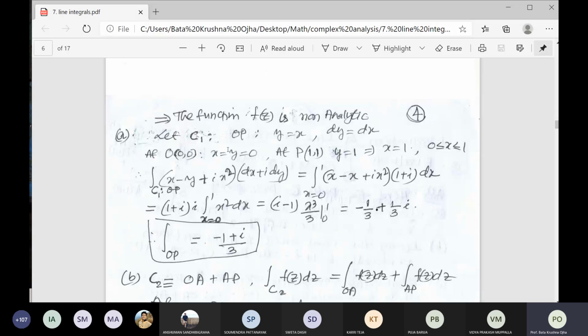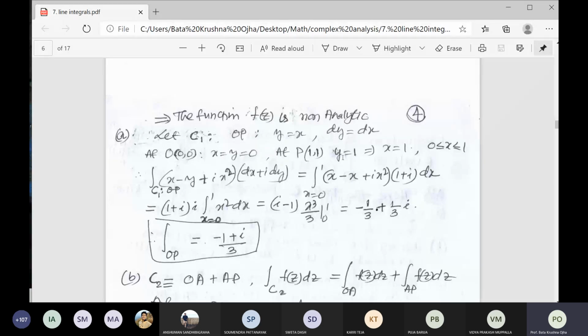You follow this procedure. First curve C1. C1 denotes OP. What is the equation of C1? y is equal to x. So automatically dy is equal to dx, because in your function you will find the dy and dx relation. So at O, 0 0, what is the value of x and y? x and y both are 0. At P, y is equal to 1 implies x is equal to 1, because y is equal to x.